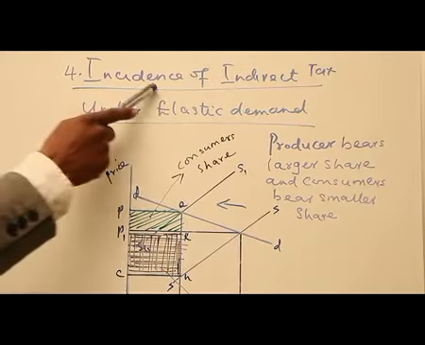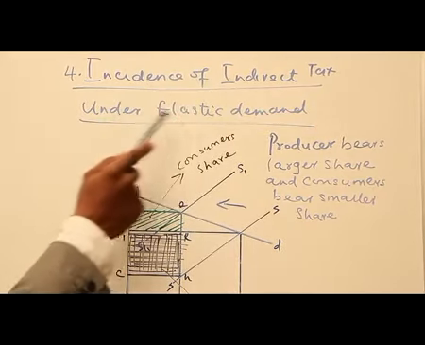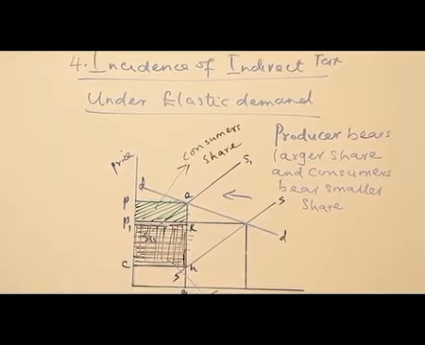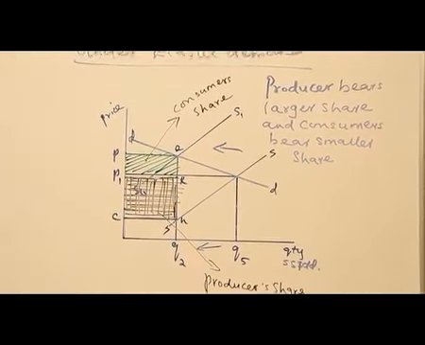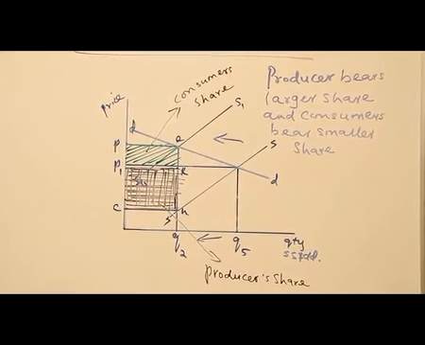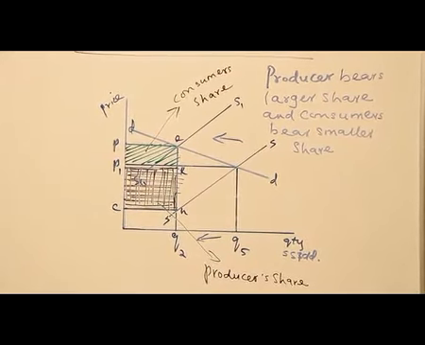The fourth one is the incidence of indirect tax under elastic demand. We said elastic demand implies a situation where a small change in price will lead to a greater change in quantity demanded. Where there is tax, who will bear the burden? Let us look at it from the diagram we have.